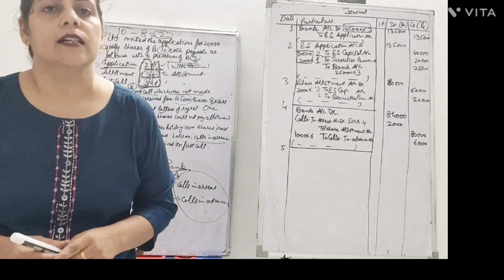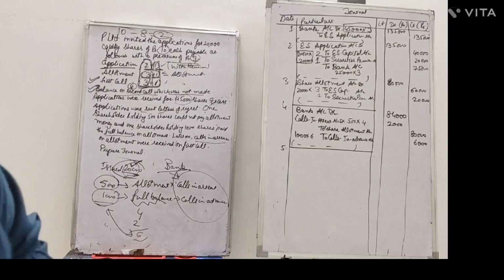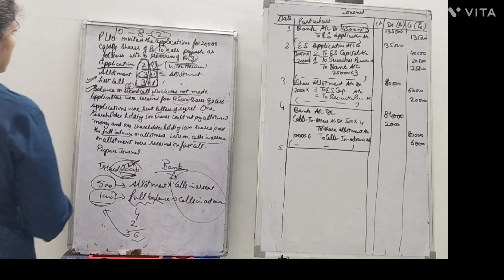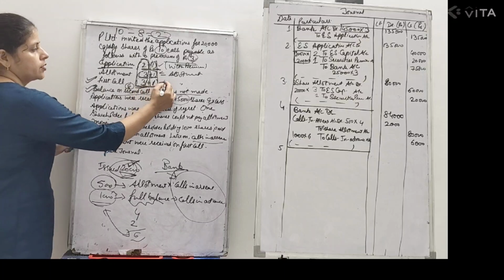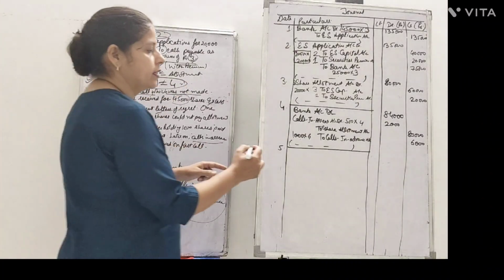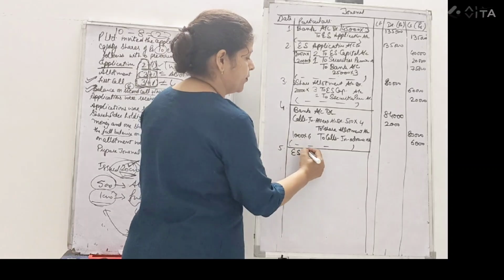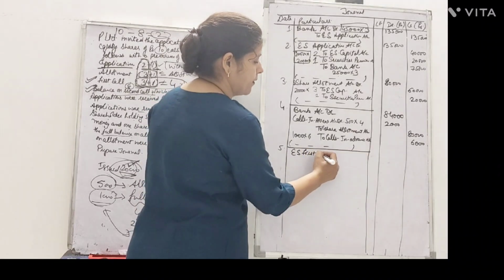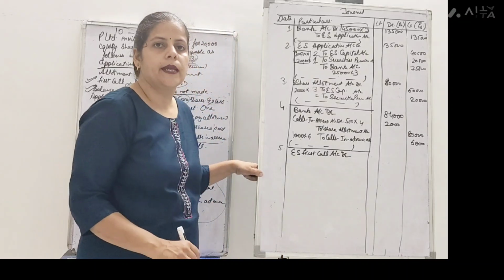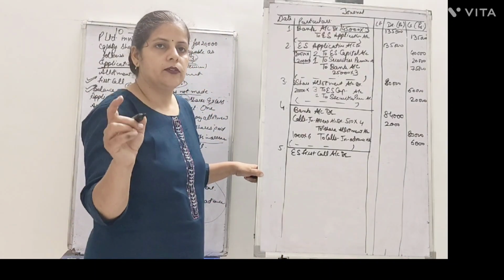Now the next journal we have to make is the due for first call. The first call was of rupees total 4, right? So in the due entry we will write equity share first call. We will not write final because after this the second call is still to be made. So the second call would be your final.